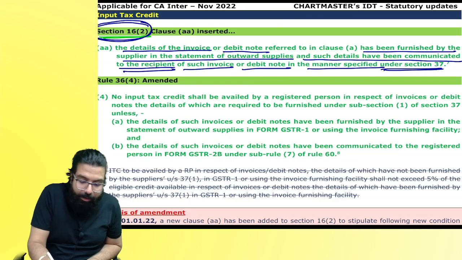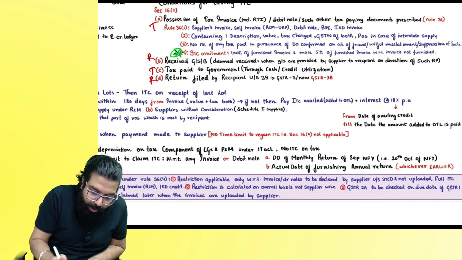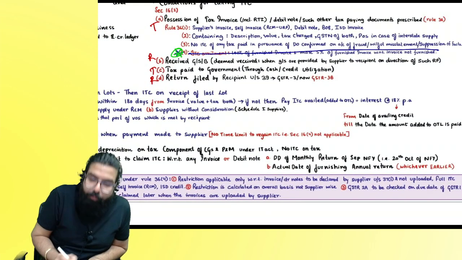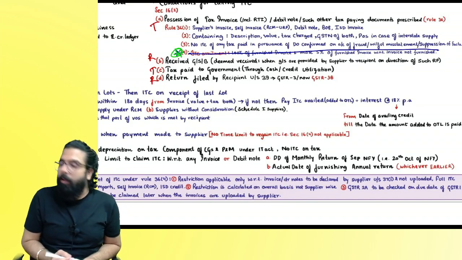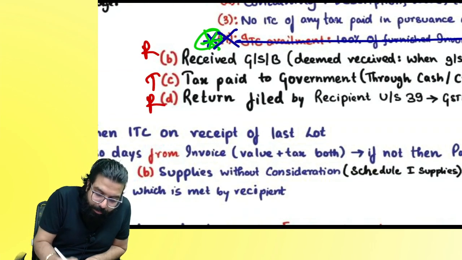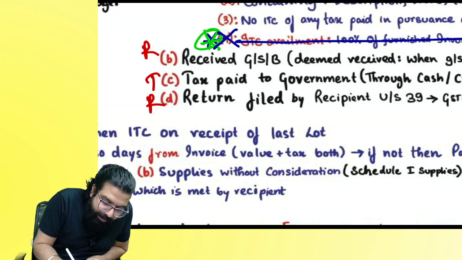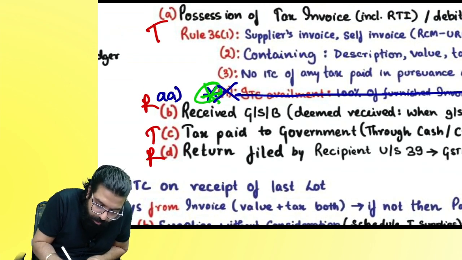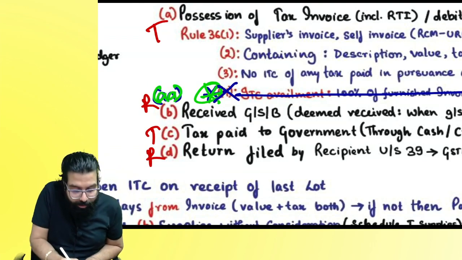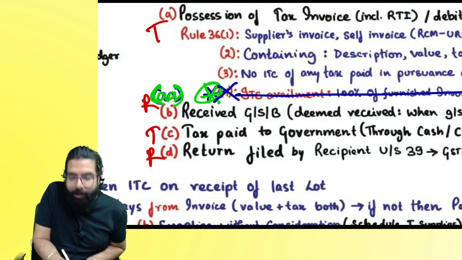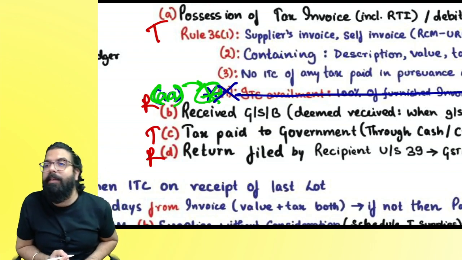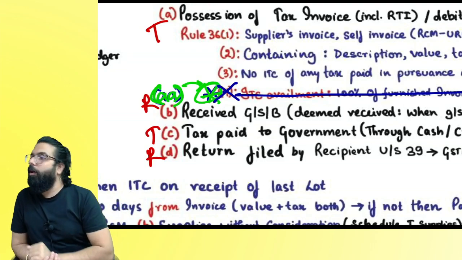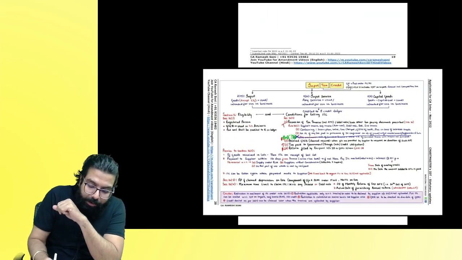And in rule number 36 sub rule 4 which was there, no, this one they have amended. Secondly, they have inserted what? Section number 16(2)(aa). And what is written in section number 16(2)(aa)? The same thing they wrote in rule number 36 sub rule 4. Did you guys understand? Let's read rule number 36 sub rule 4.